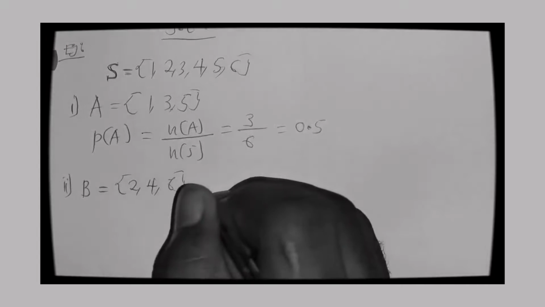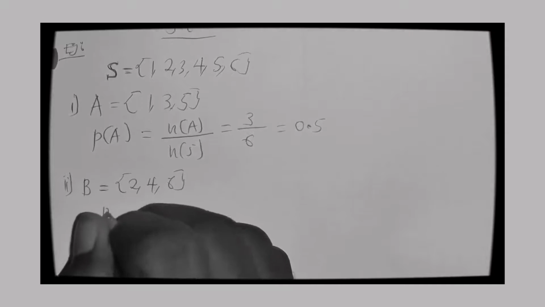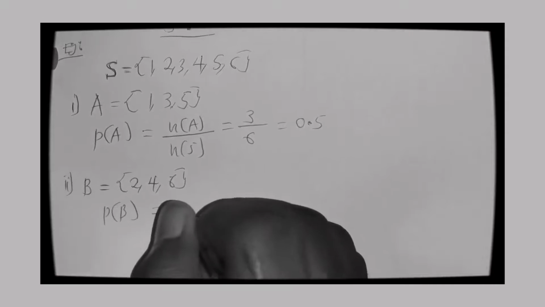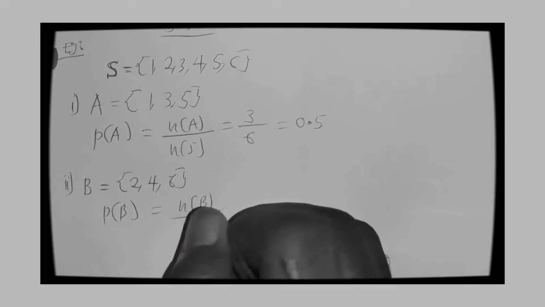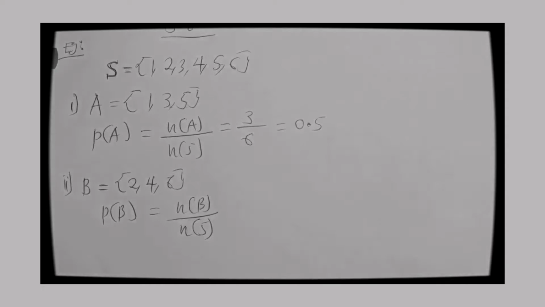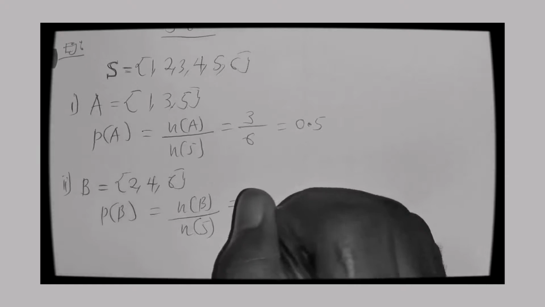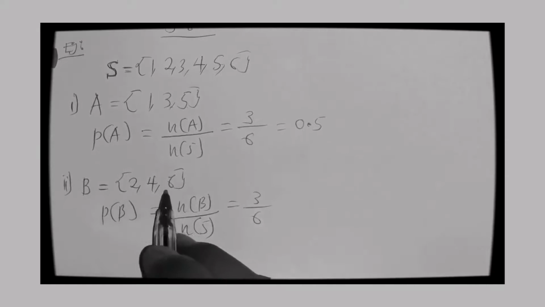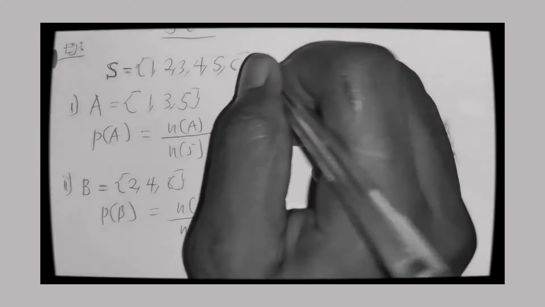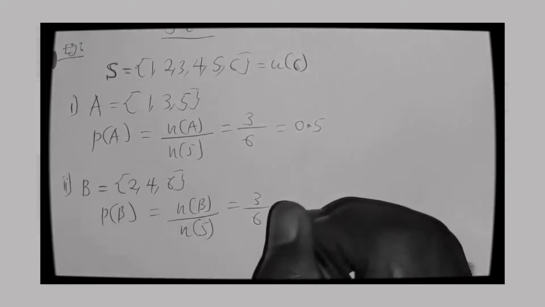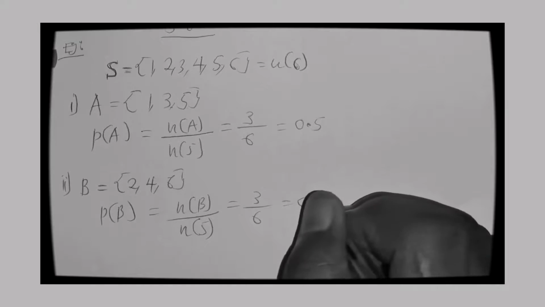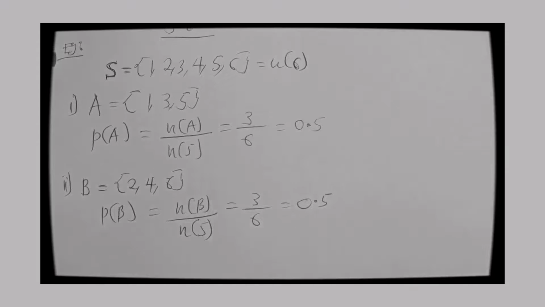So the probability of B occurring is the number of B divided by the total number in the sample space, which is 3 over 6, because you have 1, 2, 3 and the sample space is 6. So it becomes 0.5, the same as the odd.